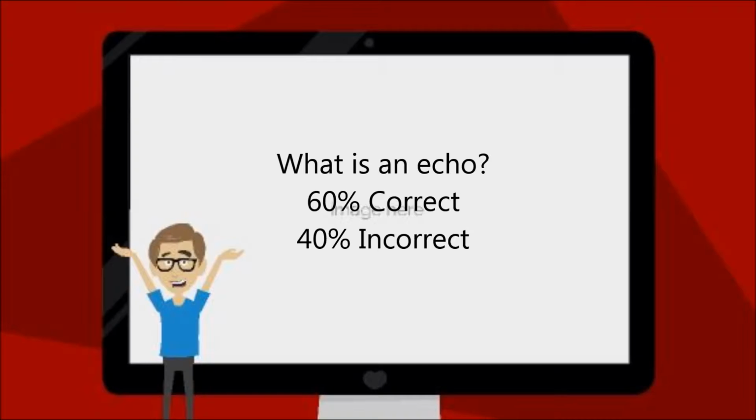What is an echo? An echo is a repetition of sound produced by the reflection of sound waves from a wall, mountain, or other obstructing surface.